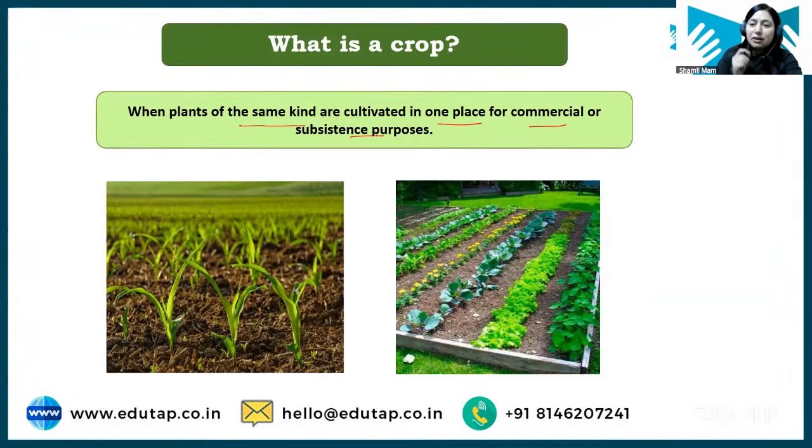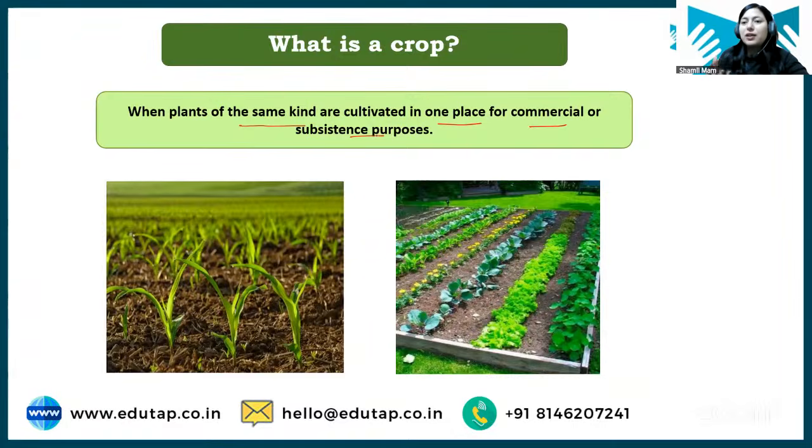If any farmer grows rice or wheat on a very large scale for commercial purpose, that is also a crop. So when plants of a similar kind are grown, say in your kitchen garden you are growing vegetables, you will not grow just one plant of chili or one plant of ladyfinger.